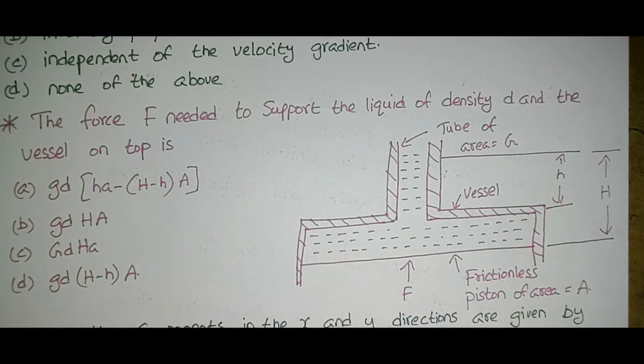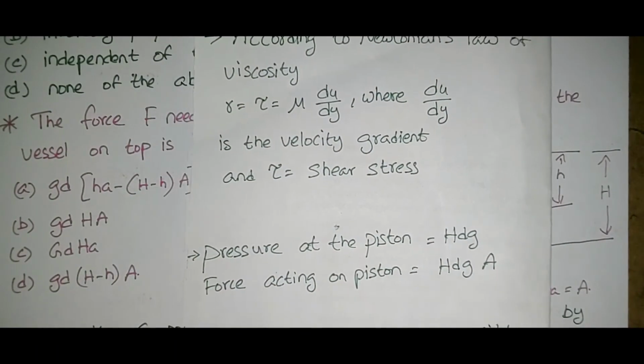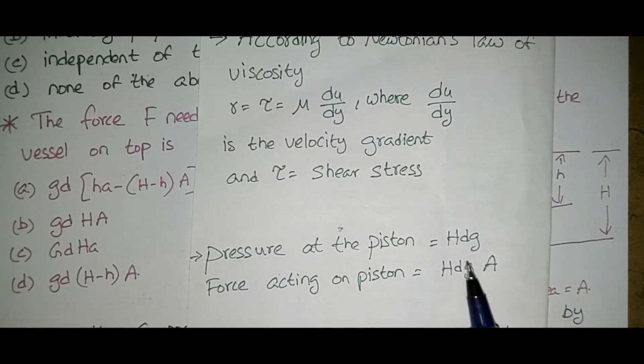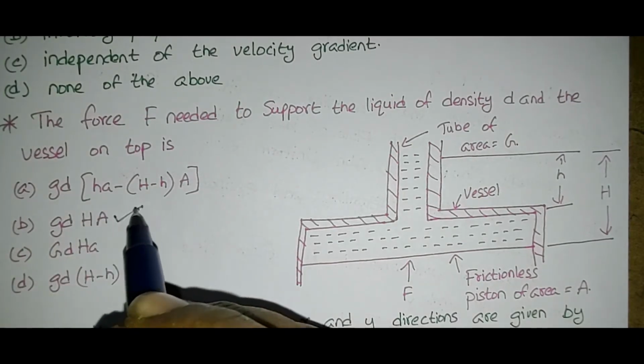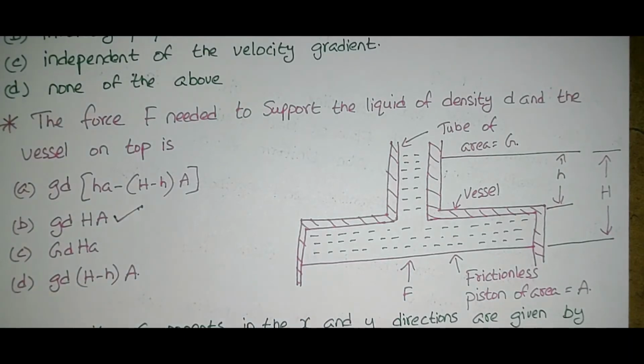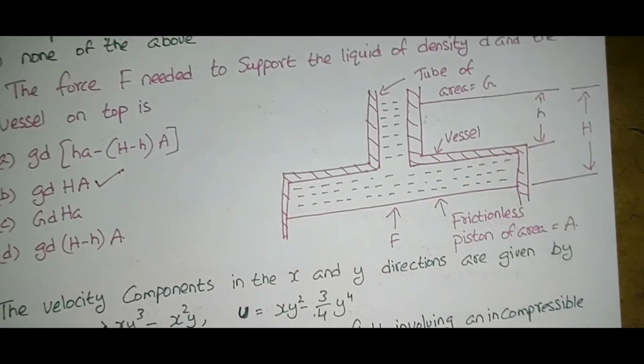The correct answer here is: pressure at the piston is HdG, and the force acting on the piston is HdG into A. So the correct answer here is HdG into A. This is the correct option. Next, we'll move to the next question.